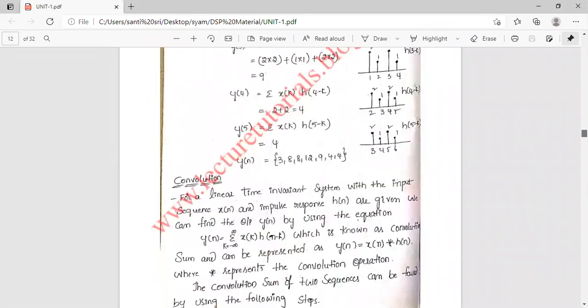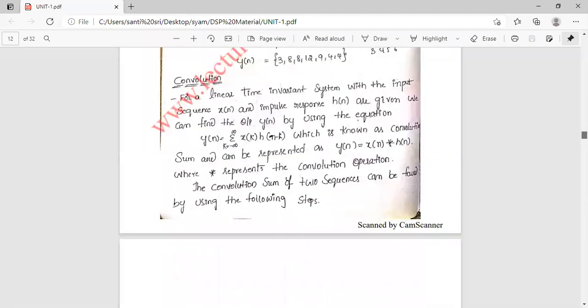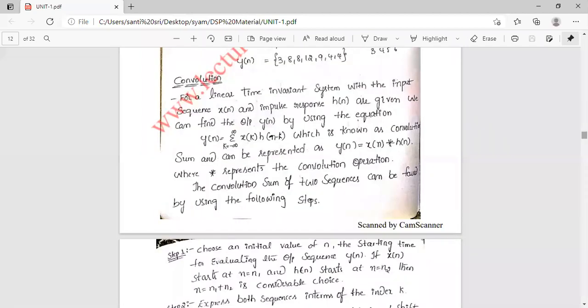These two problems we solved in our earlier class. Convolution means, for a linear time invariant system with input sequence x of n and impulse response h of n, the output or response y of n is given by y of n equals sigma k equals minus infinity to plus infinity x of k into h of n minus k.